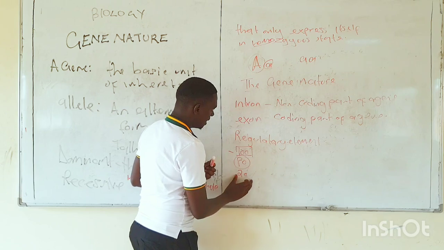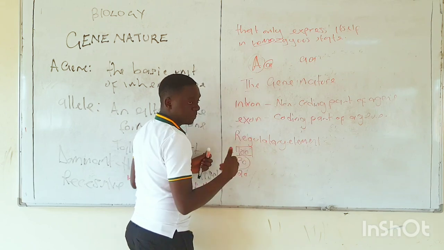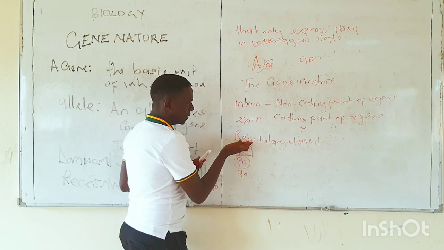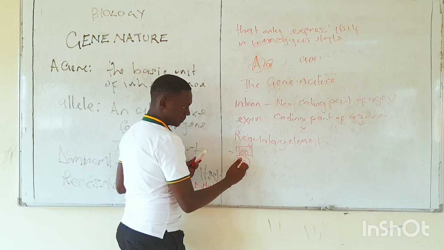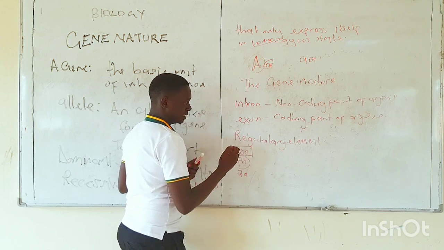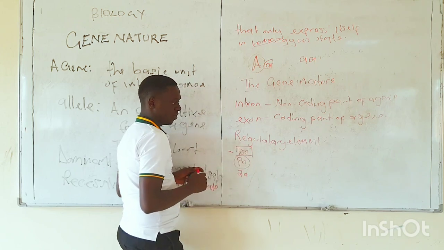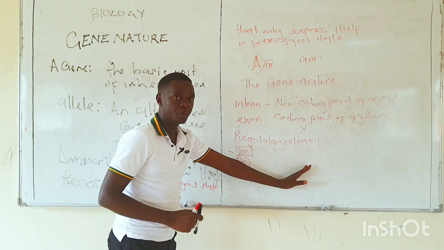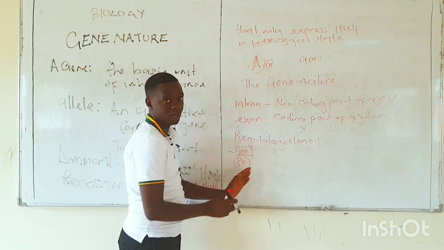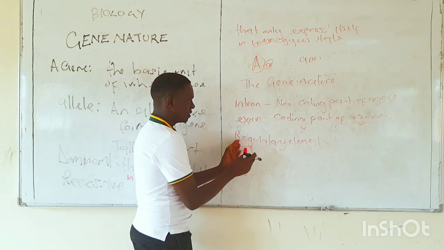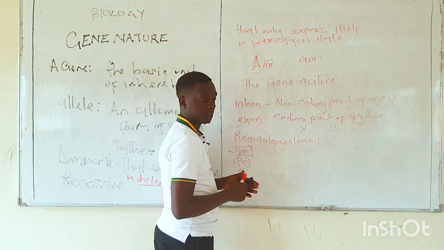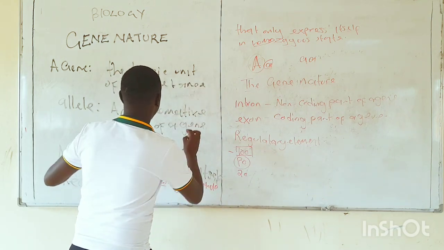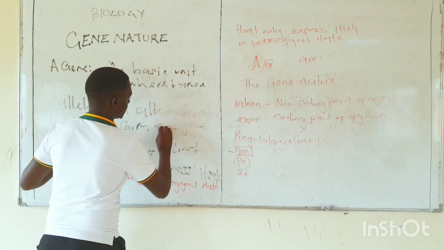Now, this balance is the intron, the part that was not used. And the regulatory element is that part of a gene that describes where the gene is going to have its effect. For example, the mother may tell the child, you go to the shop. It means this child has to go to the shop, and that becomes the regulatory element. Let us see the gene origin.